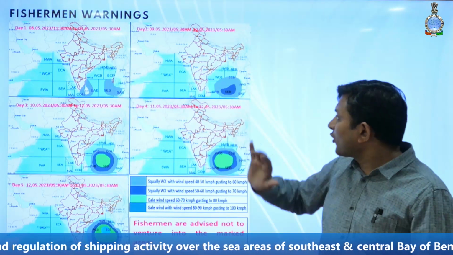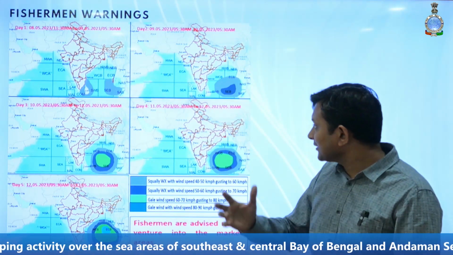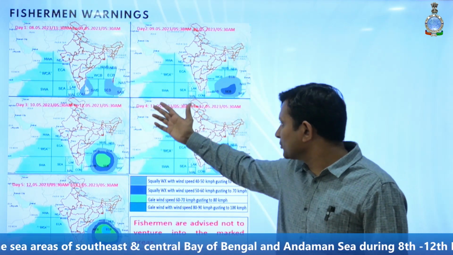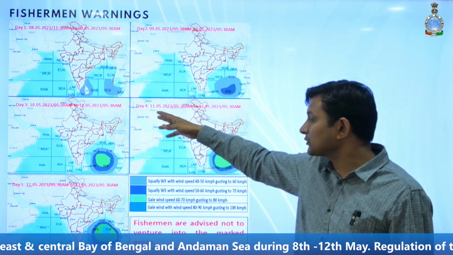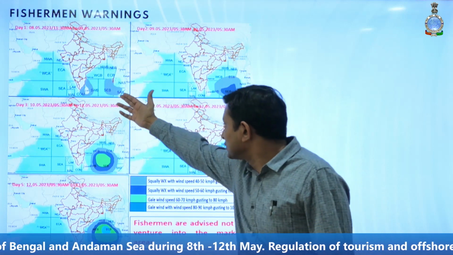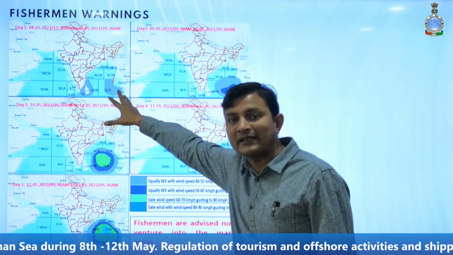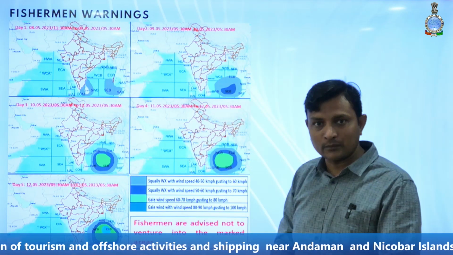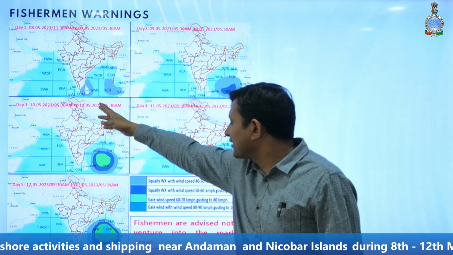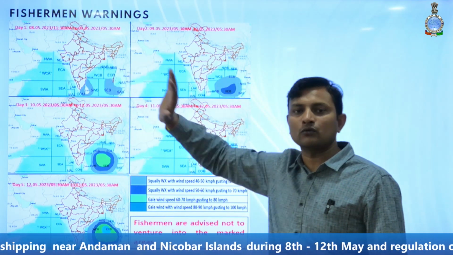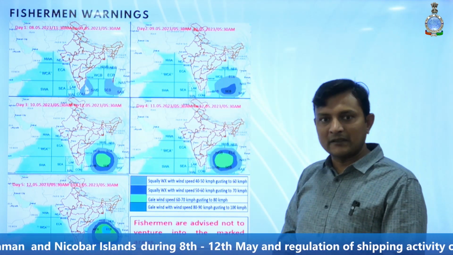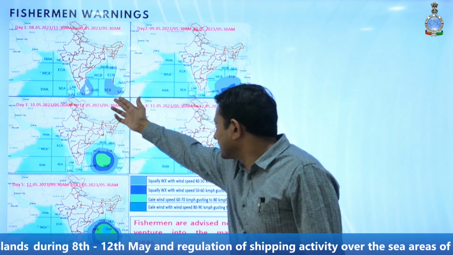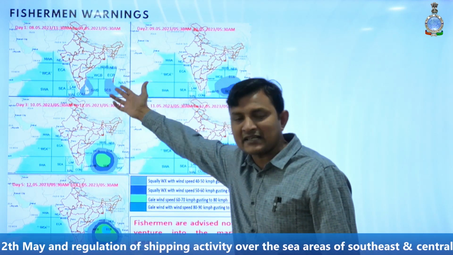And if we look at the fisherman warning, because of this low pressure area formation over the southeast Bay of Bengal and the cyclonic circulation over the southwest Bay of Bengal, today there is a possibility of squally weather prevailing over the southeast Bay of Bengal and adjoining South Andaman Sea, and over the southwest Bay of Bengal adjoining along and off Tamil Nadu coast also. Today the squally weather will prevail. So we have represented that area in this grey color.